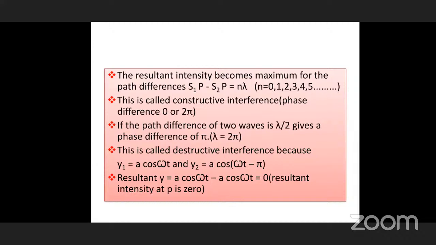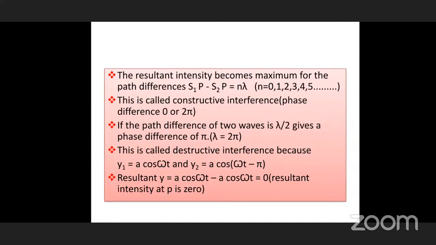Here, in case of destructive interference, Y1 is taken as A cos omega t and Y2 is taken as A cos (omega t minus phi). Why do we take this minus phi? Because one wave is in crest condition, and the other wave is in the opposite trough condition. So what is its phase?